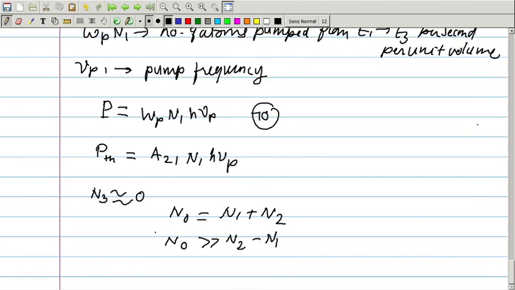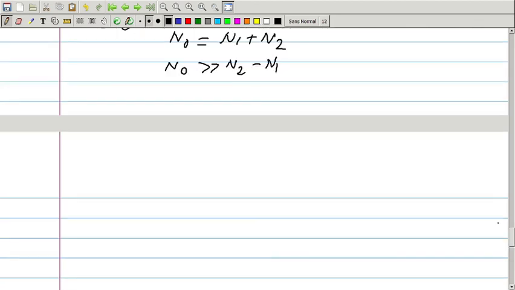So we can assume N1 is nearly equal to N2 is equal to N0 by 2. That means when more than half of the atoms are pumped to level E2, let us say half the atoms are in level N2 and half the atoms are in level N1.